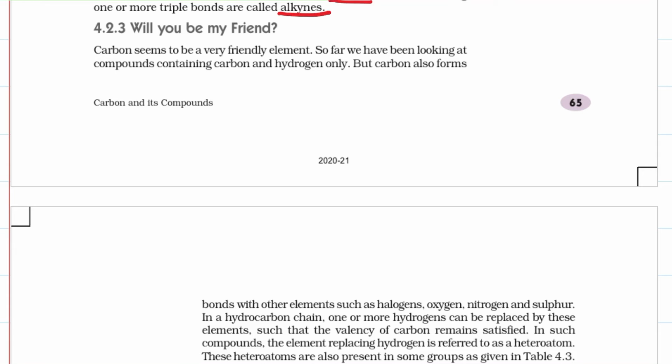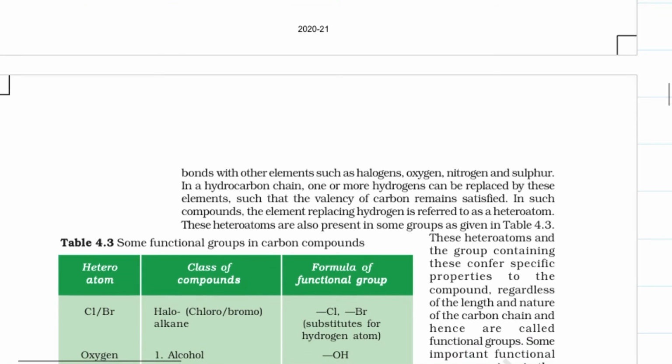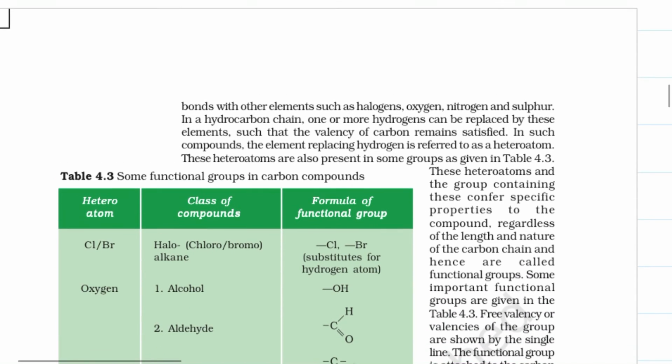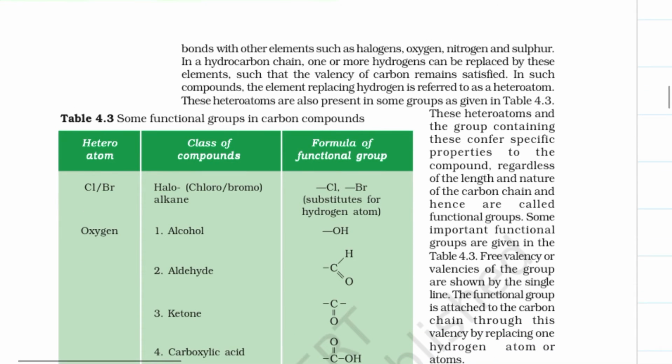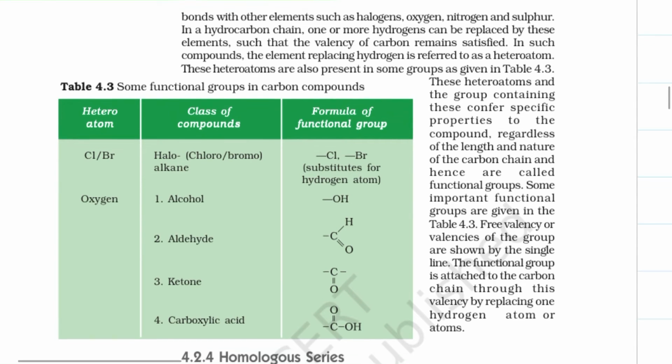So far we have been looking at compounds containing carbon and hydrogen only. But carbon also forms bonds with other elements such as halogens, oxygen, nitrogen and sulfur. In a hydrocarbon chain, one or more hydrogens can be replaced by these elements such that the valency of carbon remains satisfied.